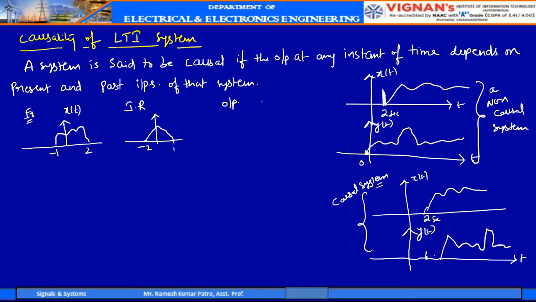And the output is the convolution of input, so this is my input convolved with the impulse response, right? According to the properties of convolution, this output will extend from the sum of lower limits, -2 plus -1 is -3, to 2 plus 1 is 3. So for suppose this is the output.